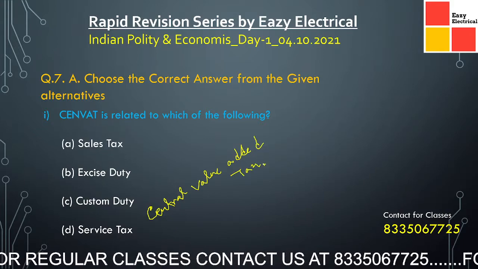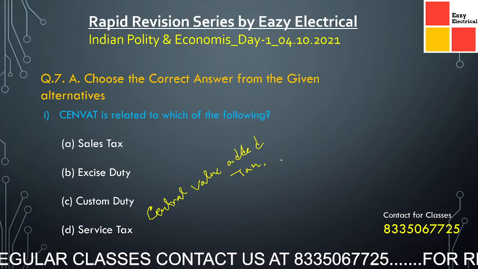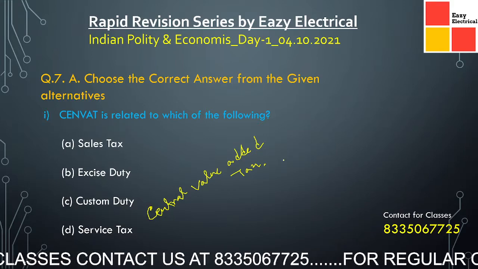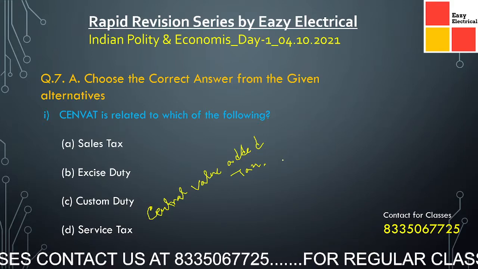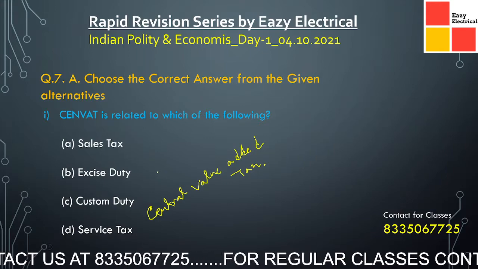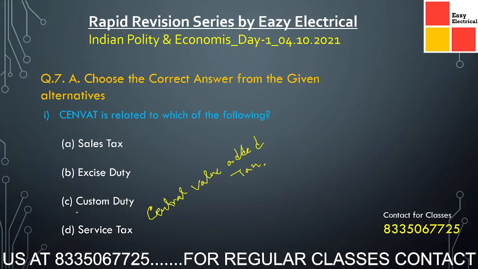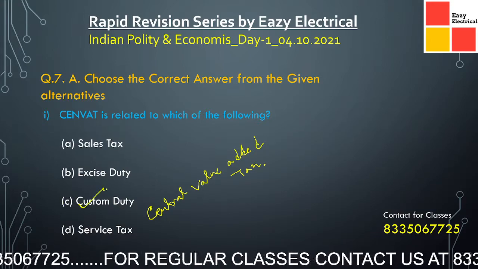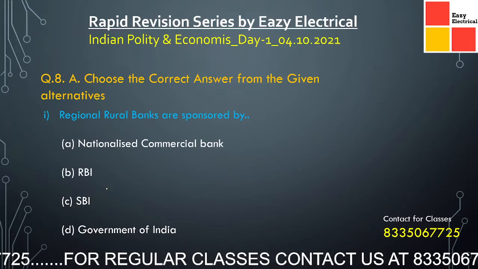CENVAT is related to which of the following? Options are sales tax, excise duty, custom duty, and service tax. You try yourself, then see the answer. Here the correct option is custom duty. Now coming to the next question.